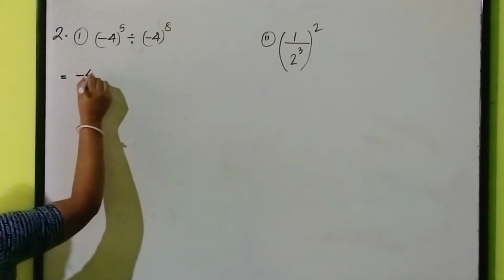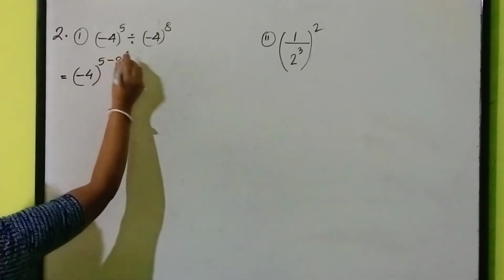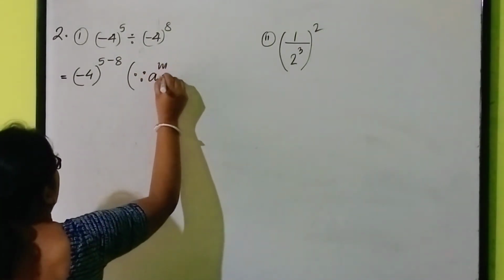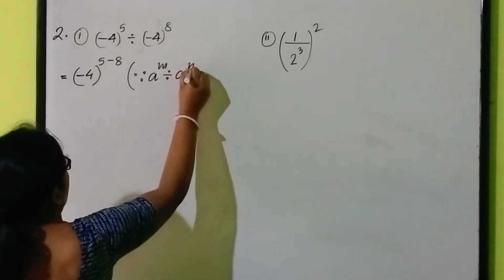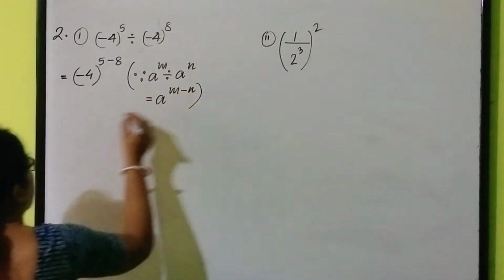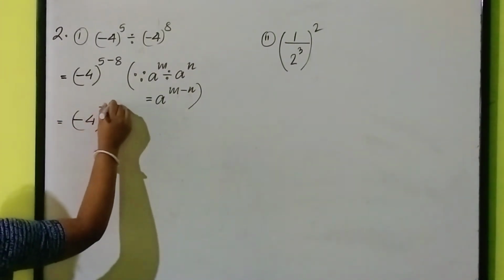So, what will I do? Minus 4 whole to the power 5 minus 8. Which law have I used, my dear students? Write the laws: a to the power m divided by a to the power n is equal to a to the power m minus n. That means I will write minus 4 whole to the power minus 3.